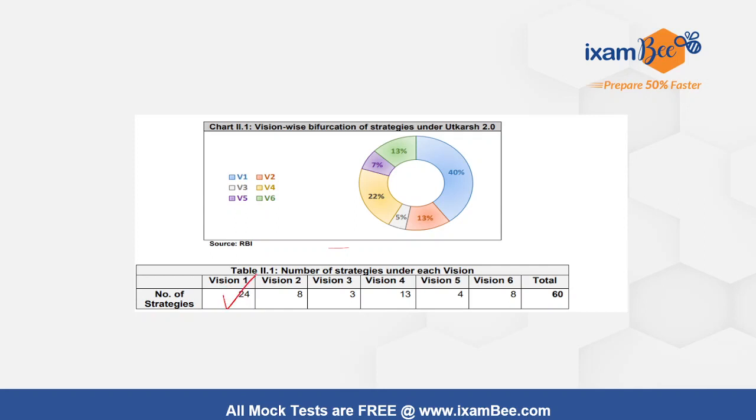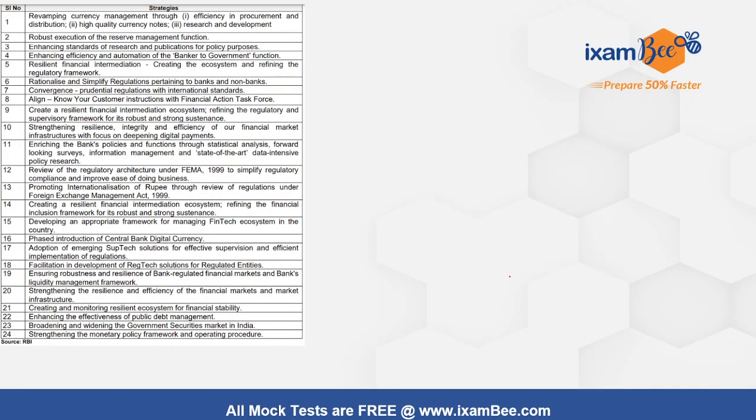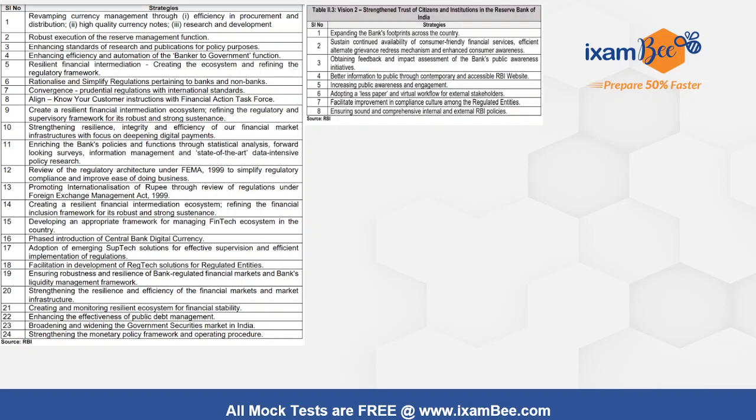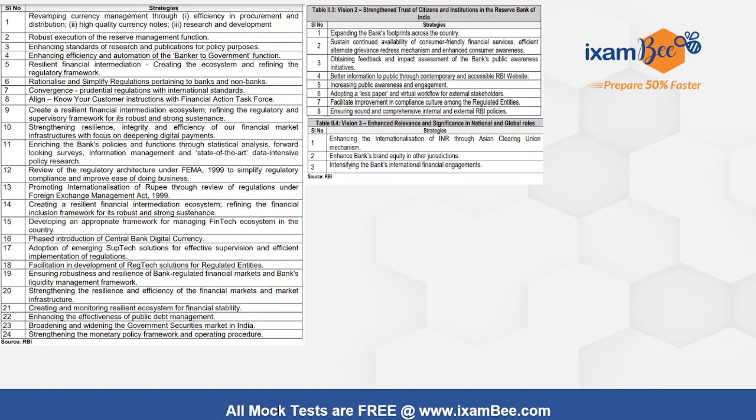Vision 1, as it involves performing with excellence in its functions, has the maximum strategies out of the 60. Vision 2 has 8 strategies, and like that a total of 60 strategies are there. So for Vision 1, 24 strategies are there, and for Vision 2, 8 strategies, different strategies have been underlined, and Vision 3